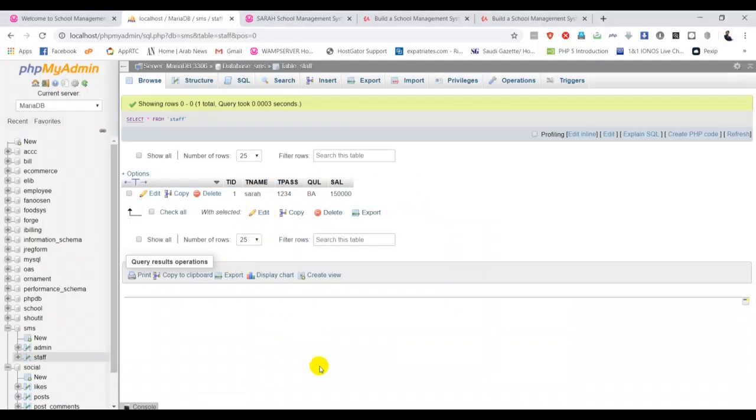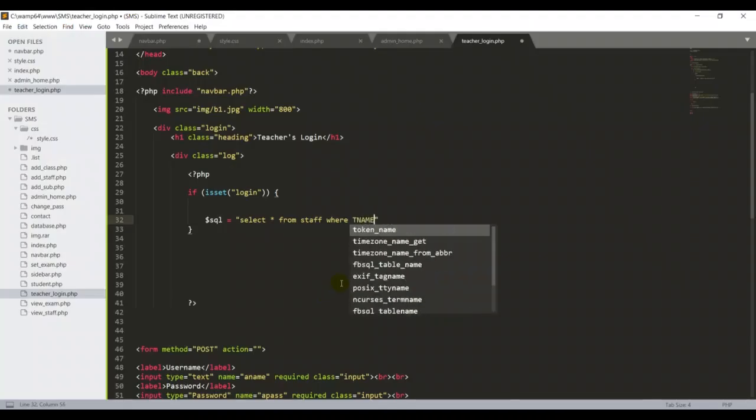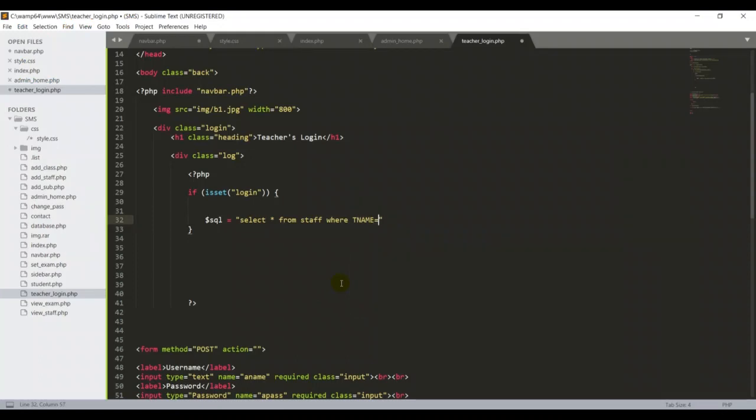Okay, so if not, it won't be login. So we have to write the coding for here, guys. So where t name equal, okay, and single quote, open in curly braces inside that. So I'm going to use the method called the post. Then I have to type that here.